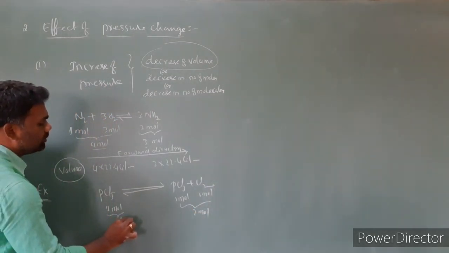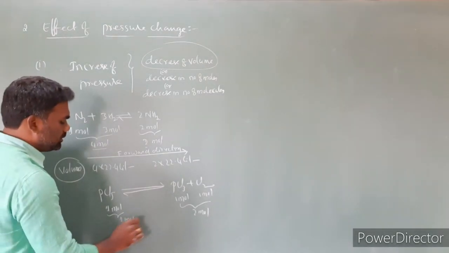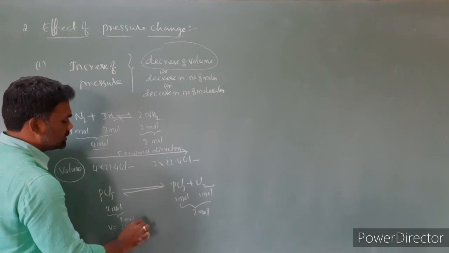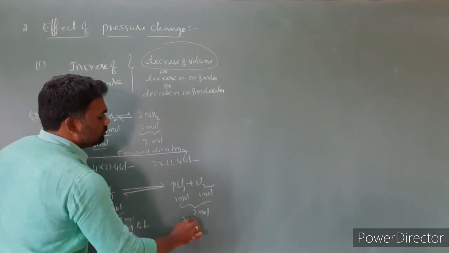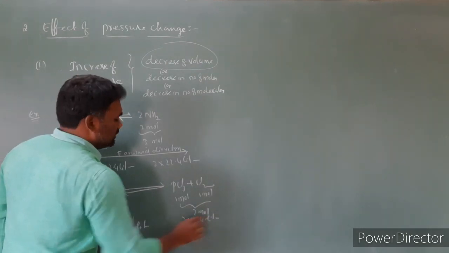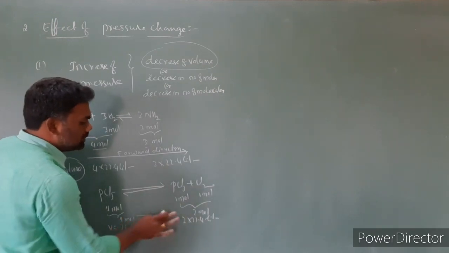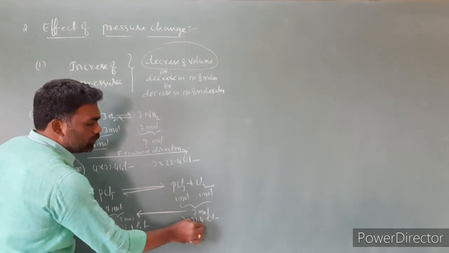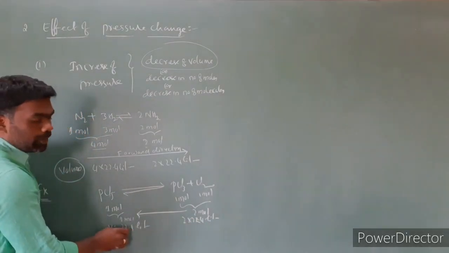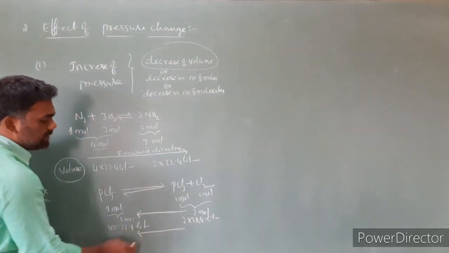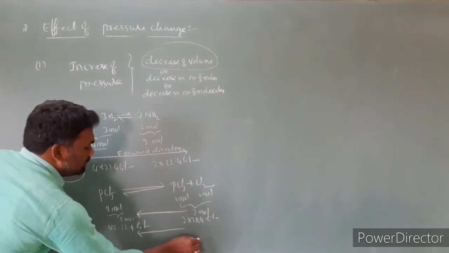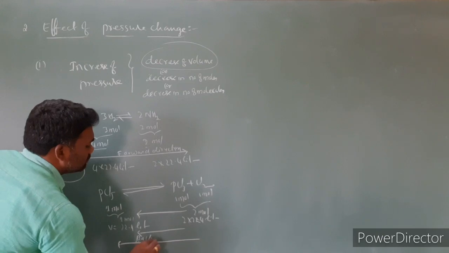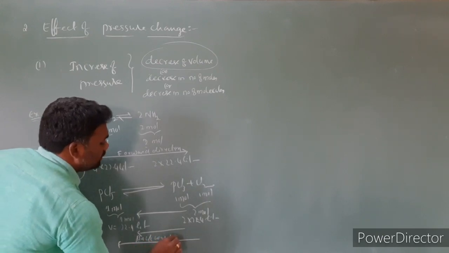On this side, the total number of moles is 1 mole. In terms of volume, 1 mole is equal to 22.4 liters. Here it is 2 into 22.4 liters. So the number of moles is decreasing on this side, and the volume is also decreasing on this side. So the equilibrium shifts towards the backward direction.